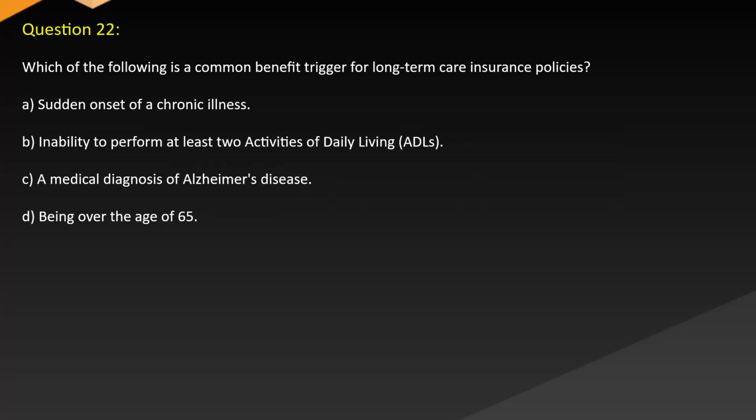Question 22. Which of the following is a common benefit trigger for long-term care insurance policies? A. Sudden onset of a chronic illness. B. Inability to perform at least 2 activities of daily living. C. A medical diagnosis of Alzheimer's disease. D. Being over the age of 65.